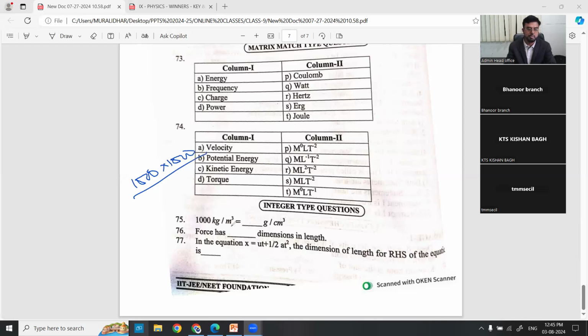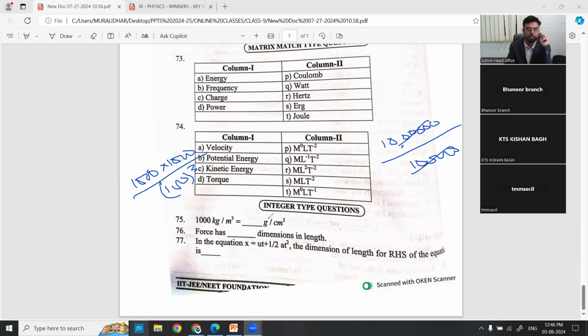Meter cube is how many centimeter cube? Meter is nothing but 100 centimeter. Meter cube is nothing but 100 cube, that is 10 to the power 6, and 6 zeros will come.